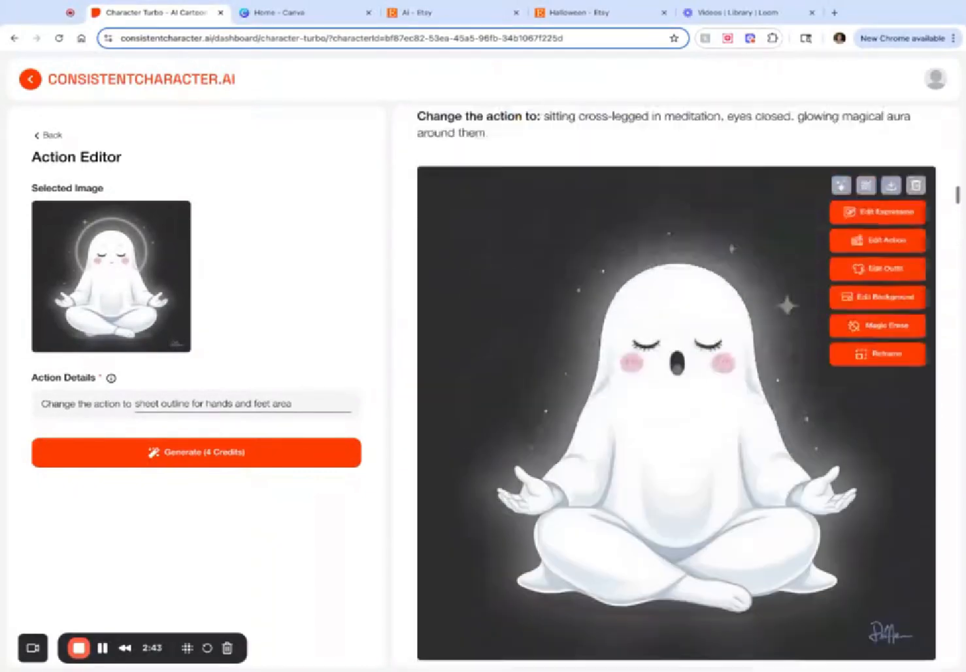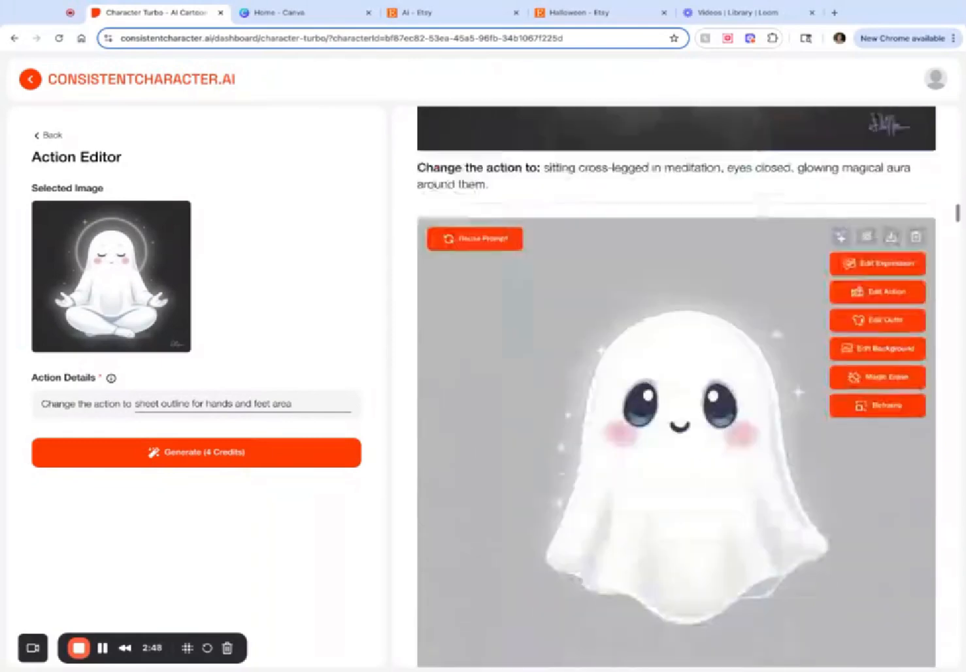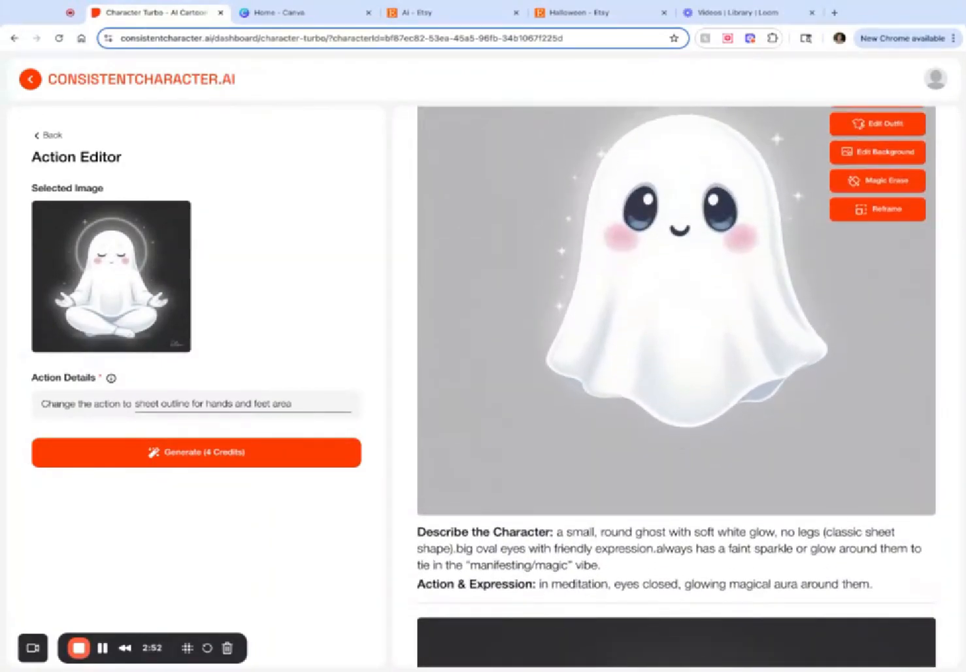I'm on a whole manifestation type vibe right now. So I'm going to incorporate manifestation, like "delulu is the solulu" type stuff, to it with these Halloween characters and use them on my t-shirts.